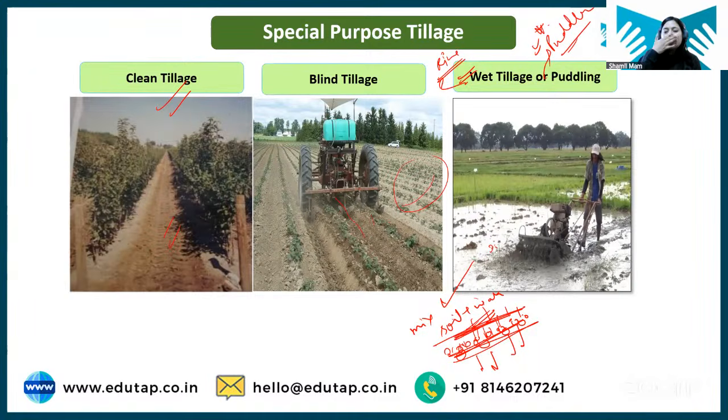Okay Ananya, what are chisel plowing and subsoiling? Subsoiling is to break the hard pan. Chisel plowing is again done to a greater depth, but in case of chisel plowing you do not open up the upper land. There is an implement that goes deep inside the soil and opens the subsoil. It will just do the tillage of the subsoil. The upper soil is not disturbed. It's almost the same.